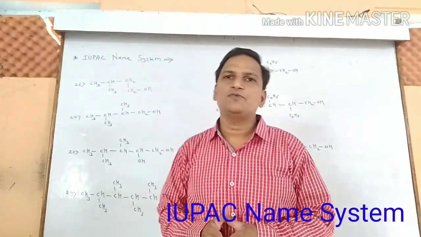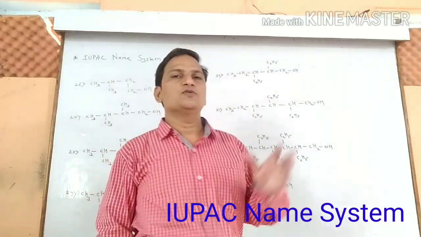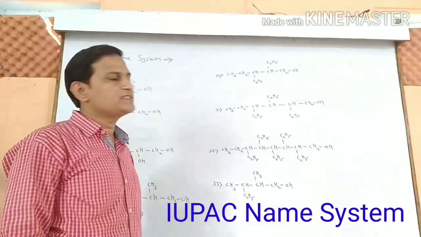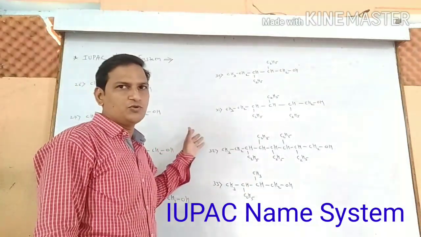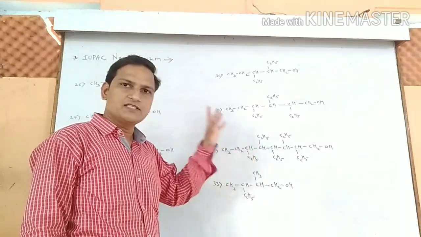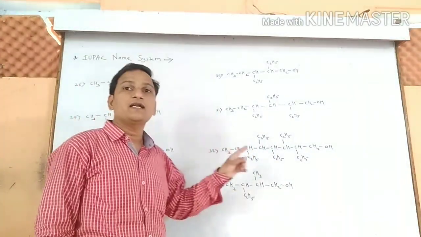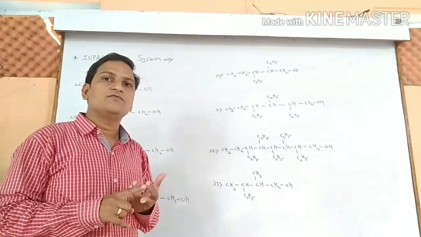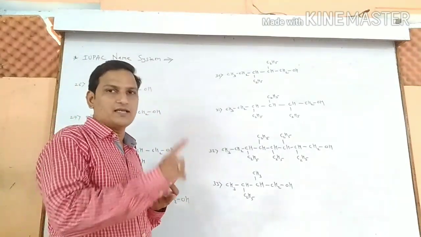In the last lecture, we studied some rules and examples of the IUPAC naming system for alcohols. By that rule, as you know, you need to select the longest carbon chain first as the parent alkane. Secondly, you need to replace the ending E from the name of the alkane by OL.